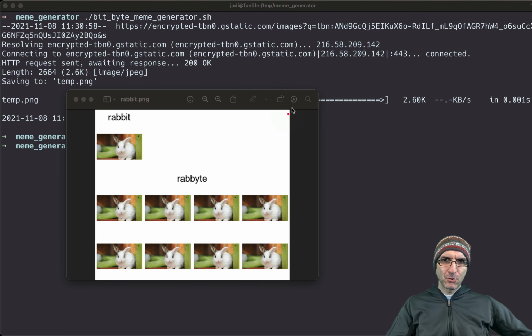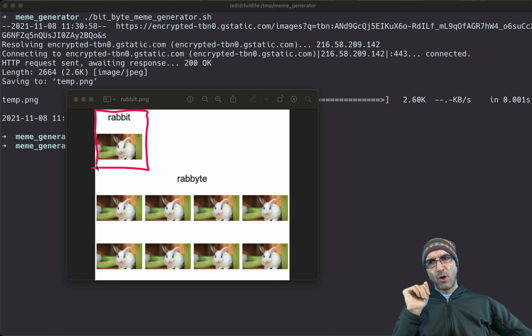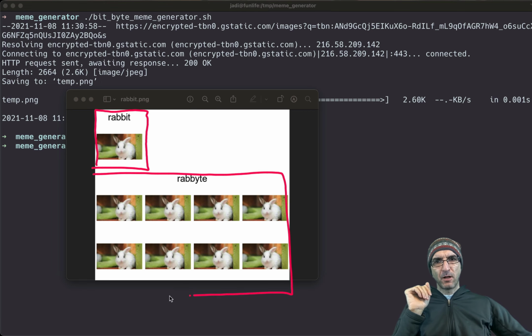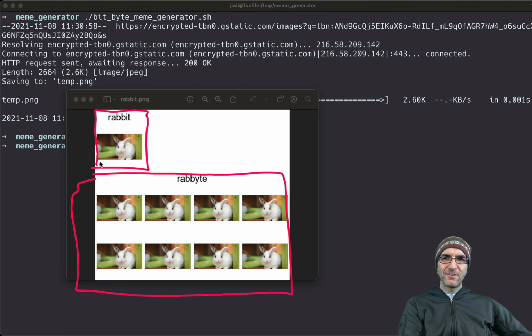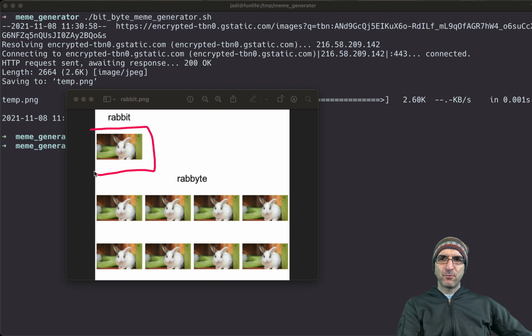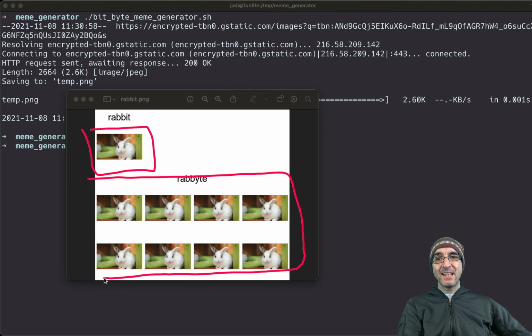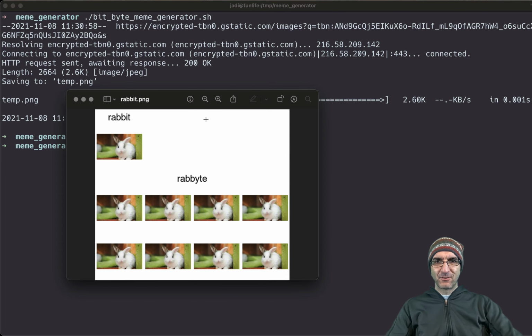I'm not that good with the convert, but I can do one trick. What I'm doing right now is this is the top photo, this is the bot photo, and I concat them with each other. What I can do is create this as the top photo, create this as the bot photo, and then concat them and make the title Rabbyte. So title will come here. Let's do that.